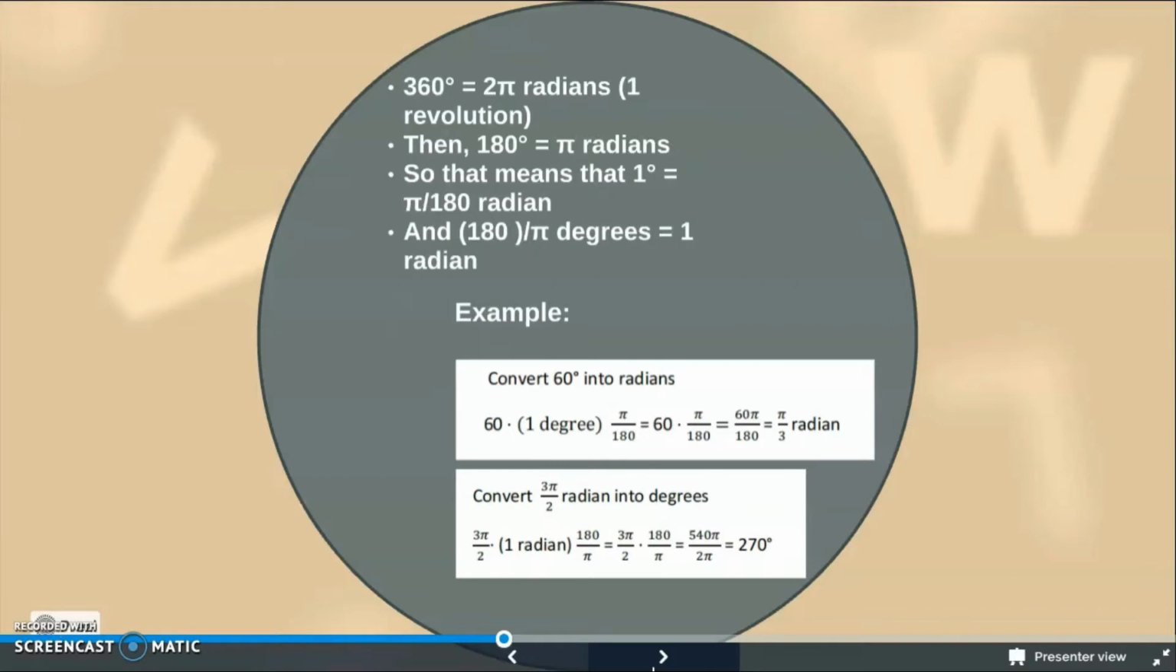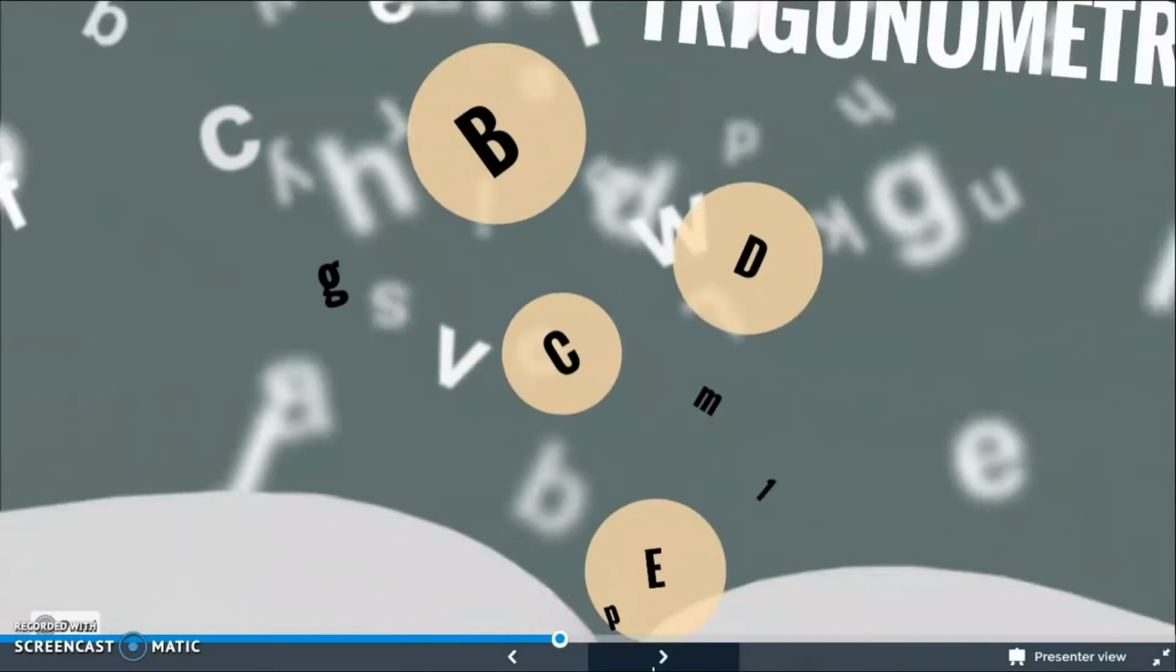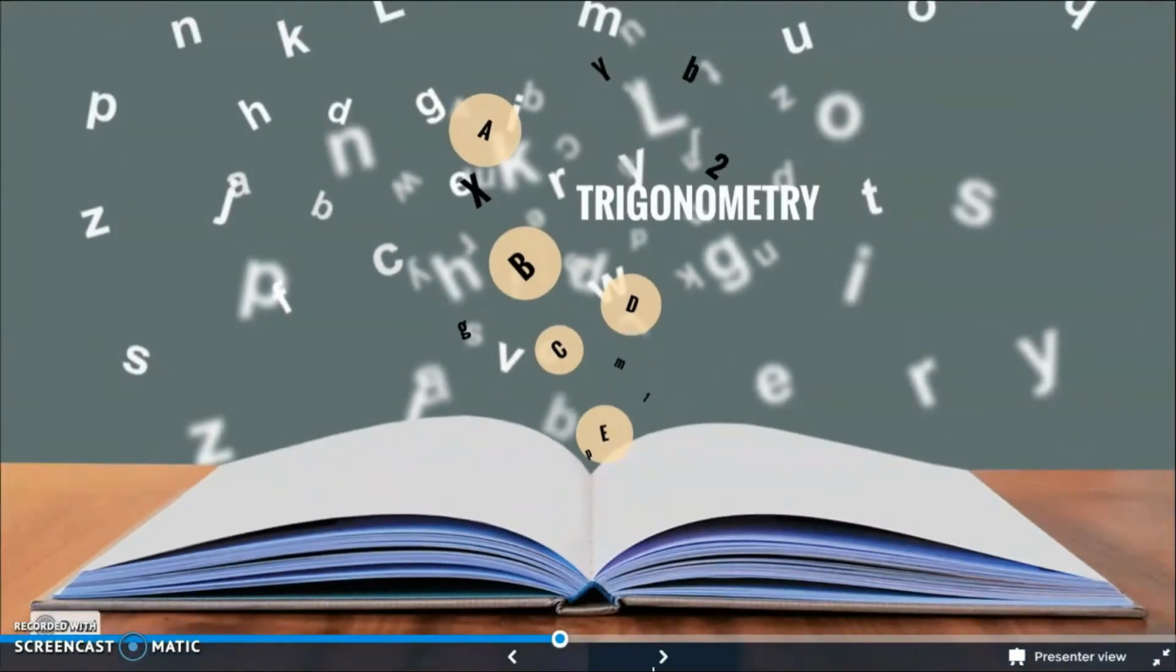Second example is to convert 3 pi per 2 radian into degrees. 3 pi per 2 times 1 radian means 180 over pi equals 540 pi over 2 pi. Then we simplify and get 270 degrees. So if you use a trigonometry function formula to determine the angle of a triangle, the unit of the triangle angle must be in degrees or in radians.